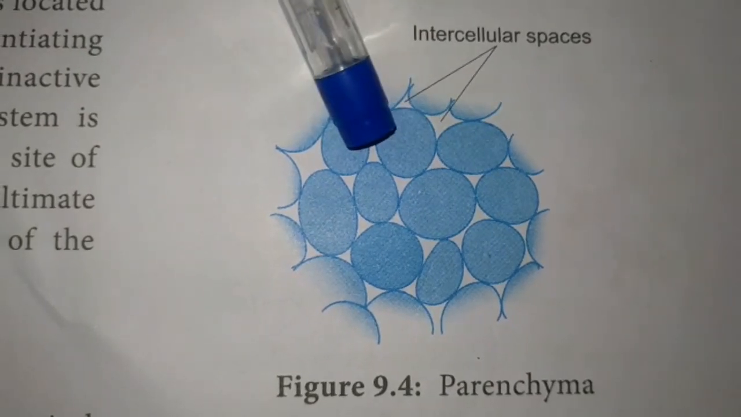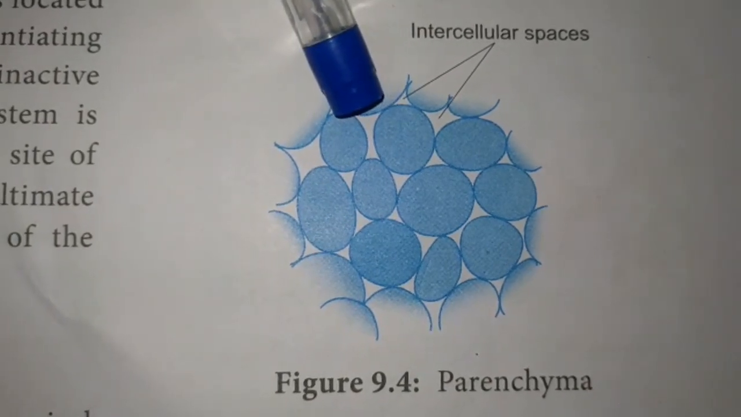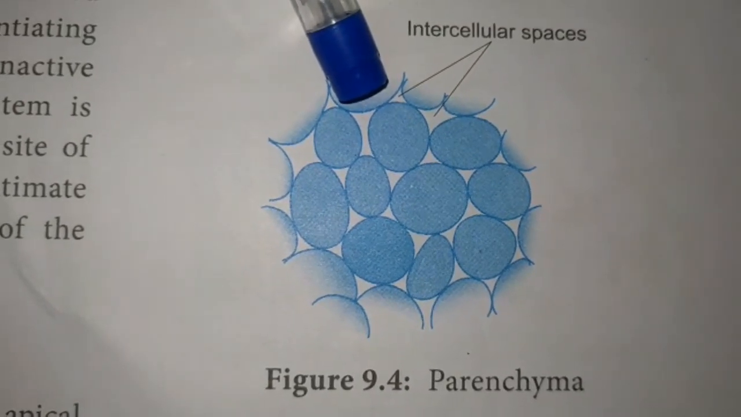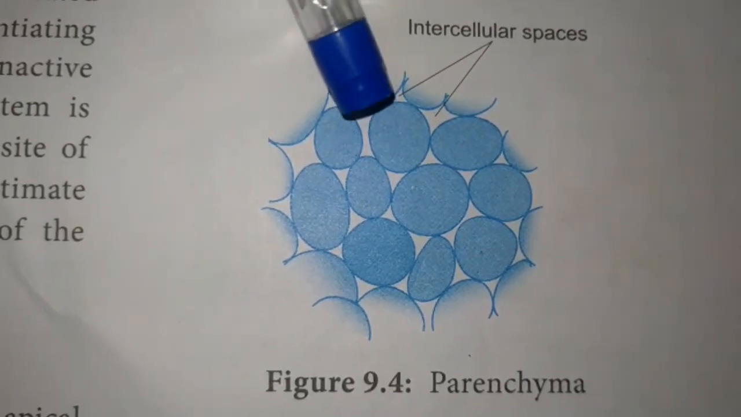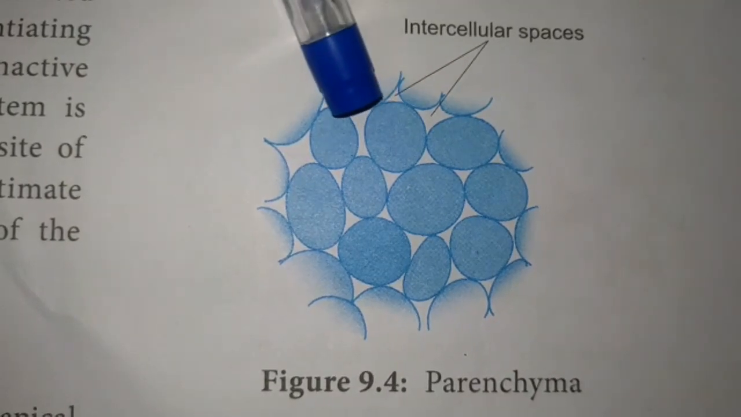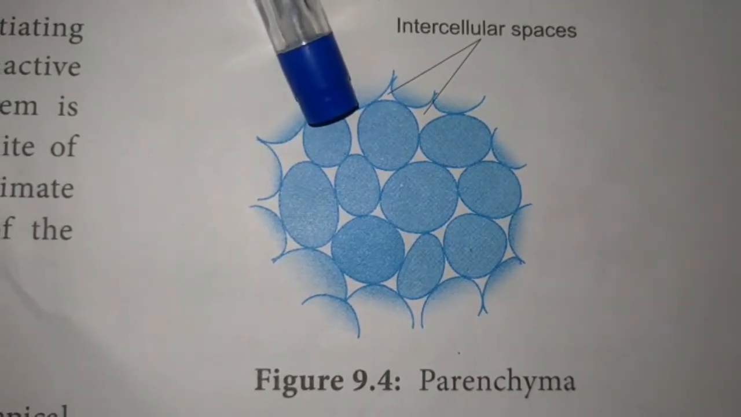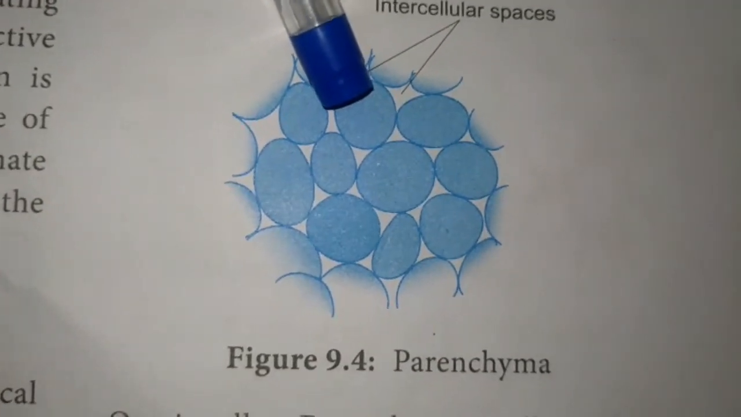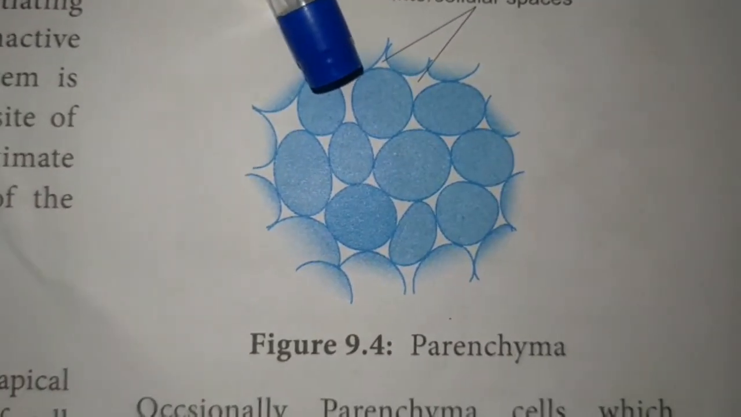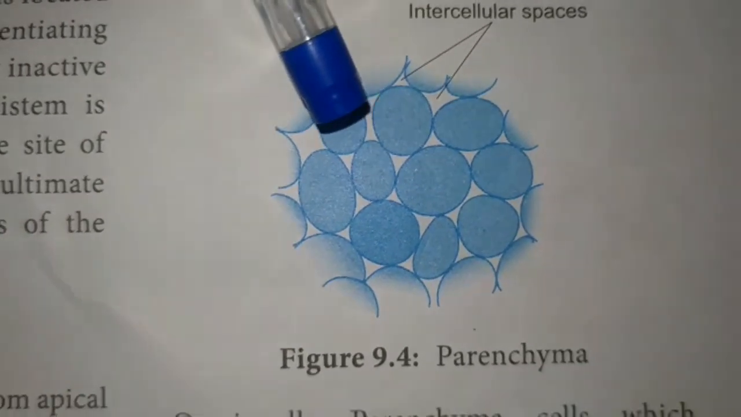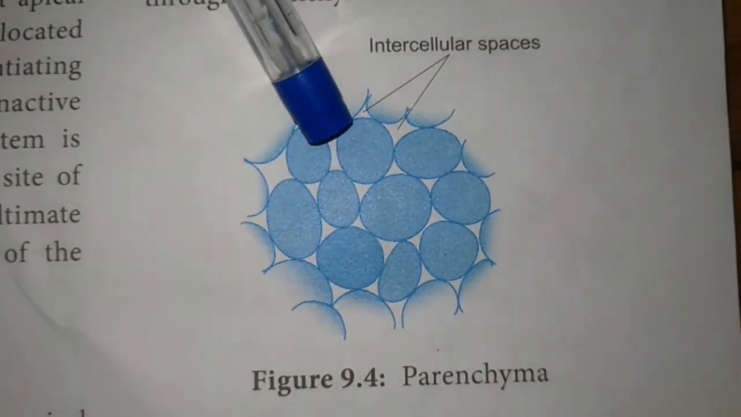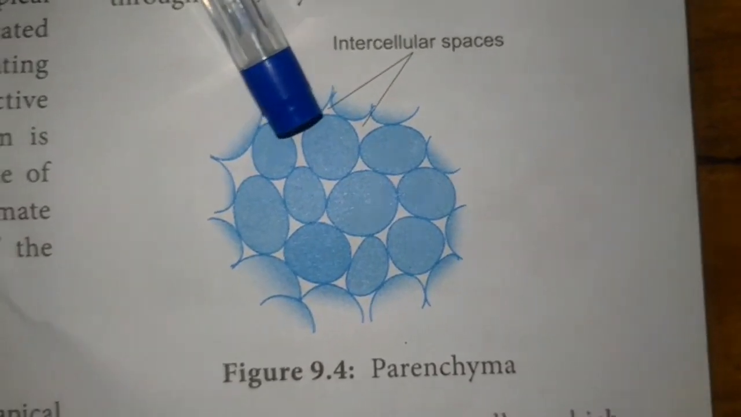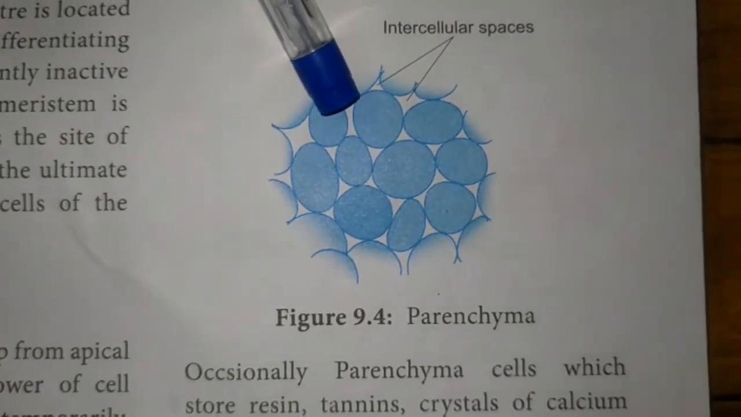The parenchyma cells store various types of materials like water, air, and ergastic substances. It is usually colorless in nature. The turgidity of parenchyma cells helps in giving rigidity to the plant body. Rigidity means the stiffness of the plant body, which is due to the turgidity of the parenchyma cells.